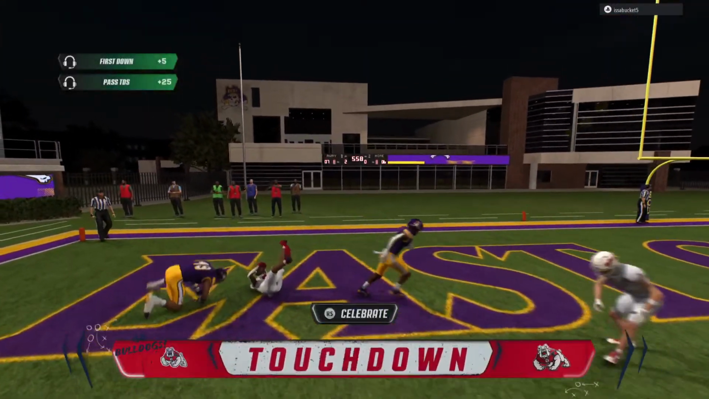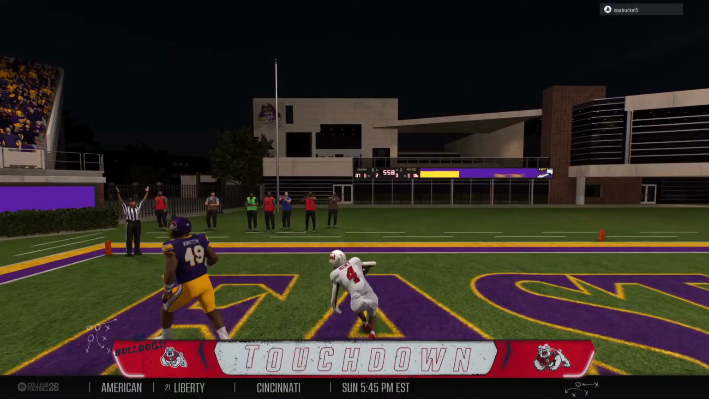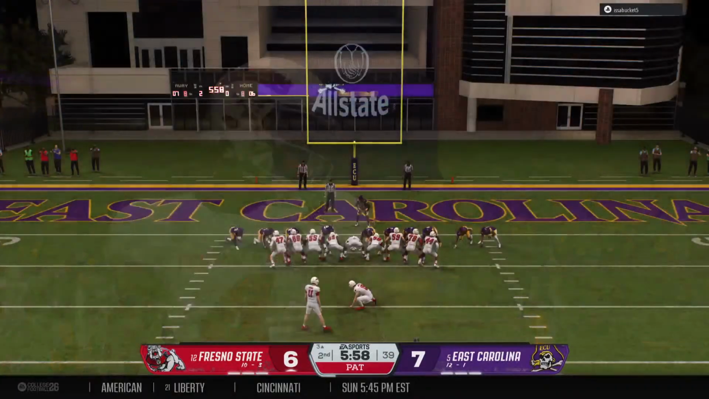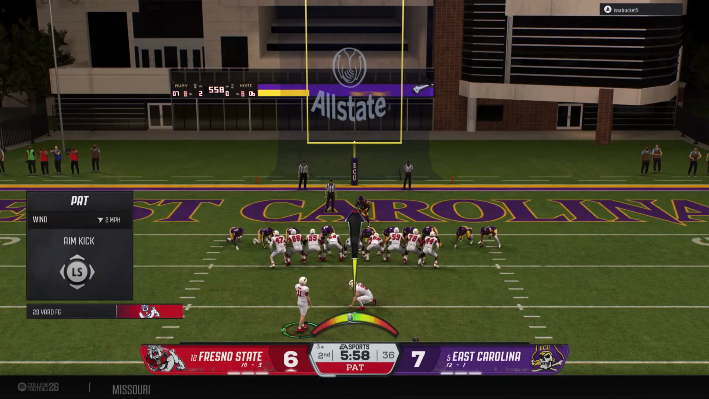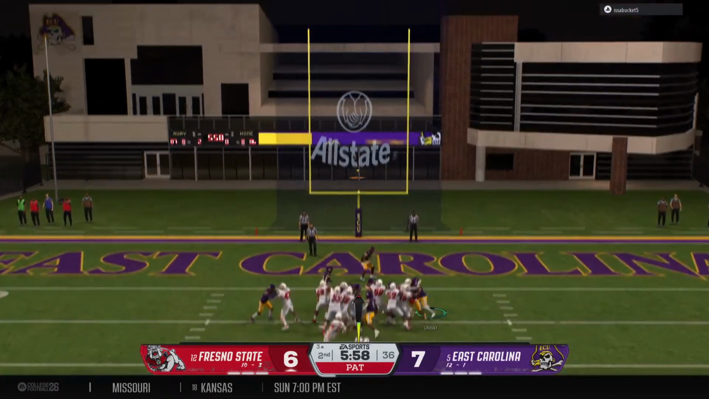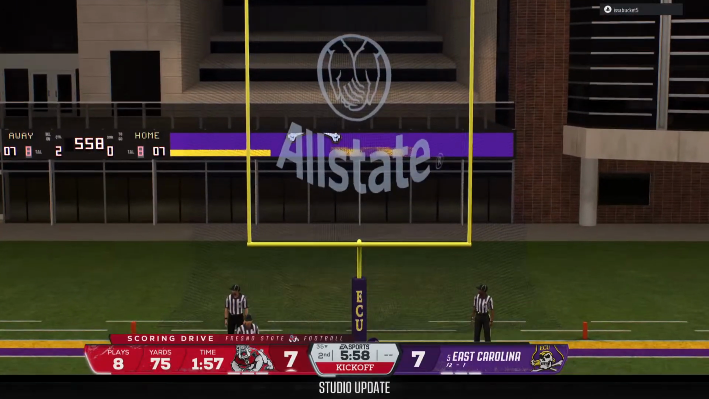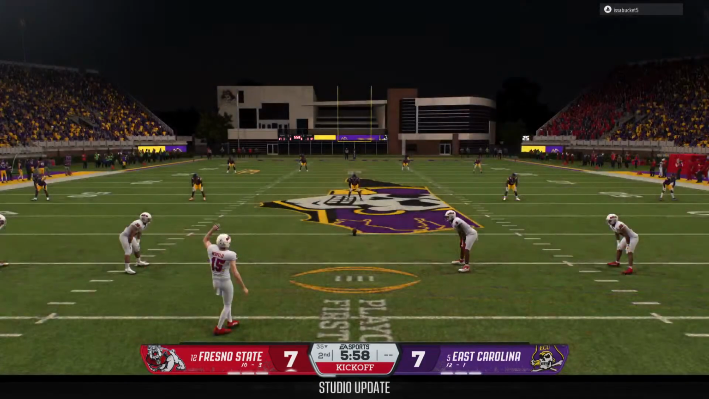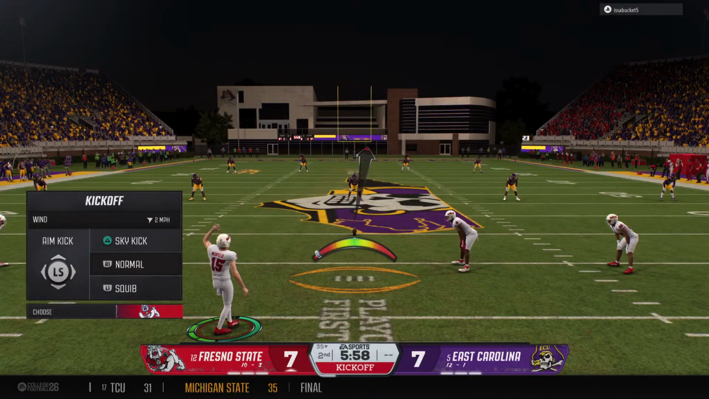Makes a quick grab. Touchdown, Fresno State. A much-needed counterpunch delivered. Extra point try coming now. And he knocks it right through. So after putting up the touchdown, the kickoff team is out there to boot it away.